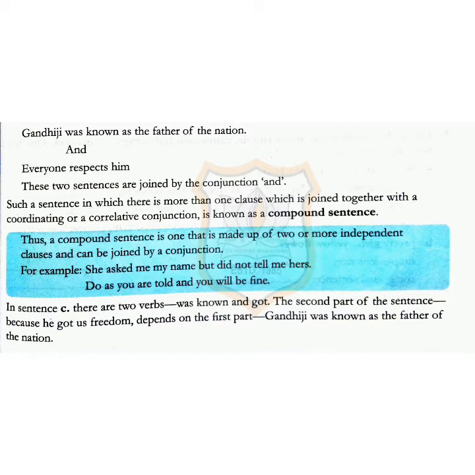Third one, Gandhiji was known as the father of the nation because he helped us to get freedom. Now, in this sentence, there are two verbs. One is known and second is get. The second part of the sentence, because he helped us to get freedom, depends on the first part, Gandhiji was known as the father of the nation.